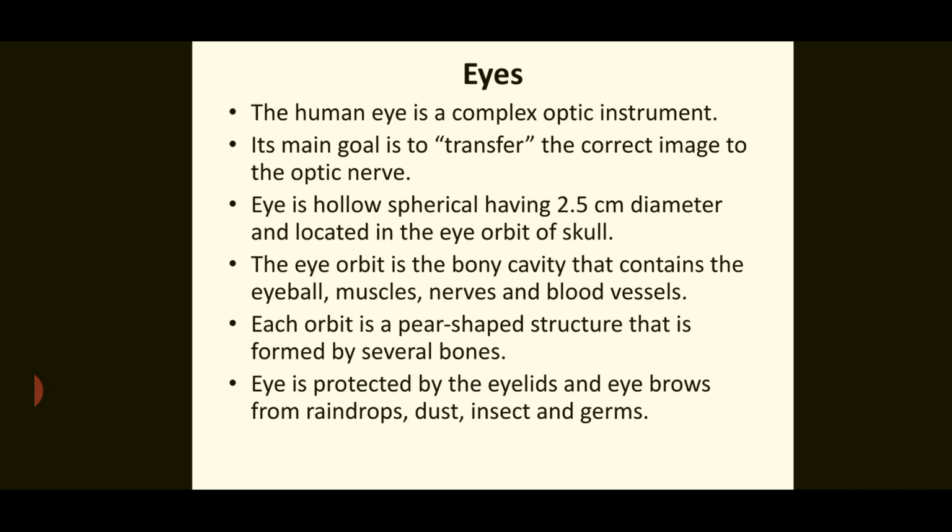The eye is a hollow spherical body having 2.5 cm diameter and located in the eye orbit of the skull. The eye orbit is the bony cavity that contains the eyeball, muscles, nerves, and blood vessels. Each orbit is a pear-shaped structure that is formed by several bones. The eye is protected by eyelids and eyebrows from raindrops, dust, insects, and germs.